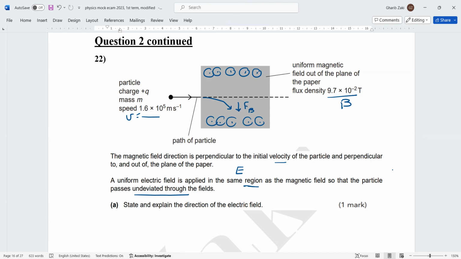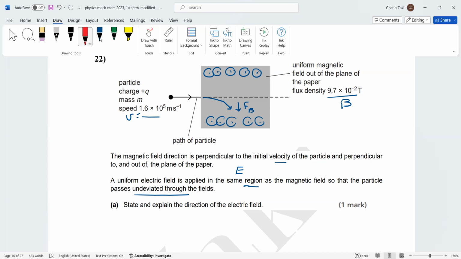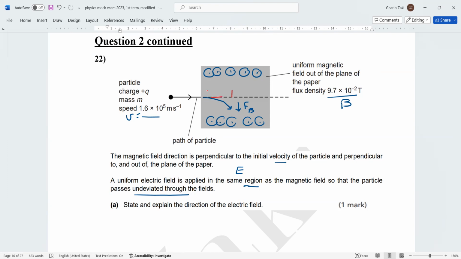Now, to move undeviated, it must be acted on by another force. The electric force must be up, so the two forces will be equal. The magnetic force direction is downward, and the electric force is upward. The electric force takes the same direction as the electric field. Then the electric field is up.